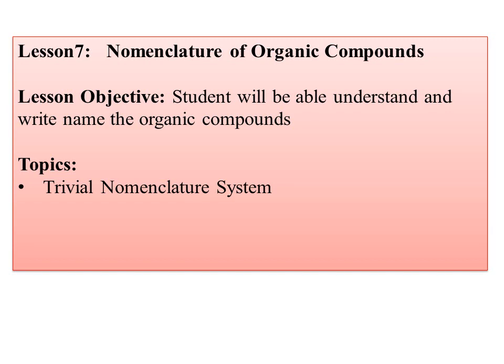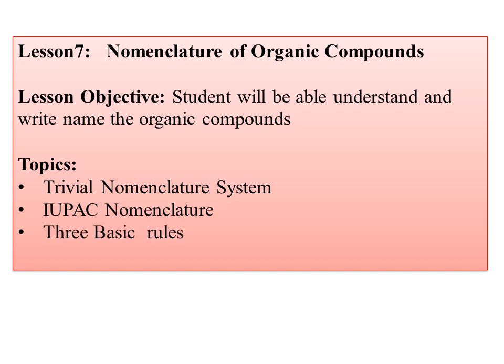There was a trivial nomenclature system which was given by different people, in different languages, with different terminologies. In order to make it uniform throughout the world, we have IUPAC nomenclature that you are going to learn here. In IUPAC nomenclature, there are three basic rules and five supplementary rules. With these three basic rules and five supplementary rules, you will be able to name the organic compound.